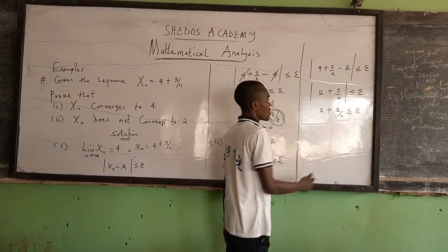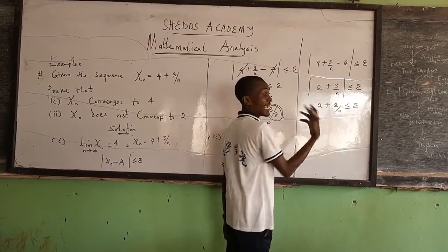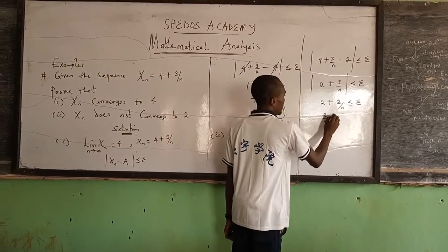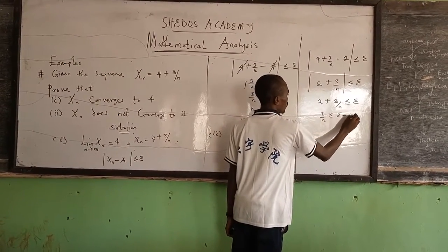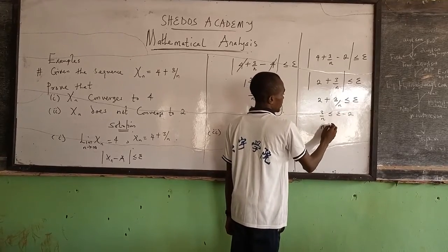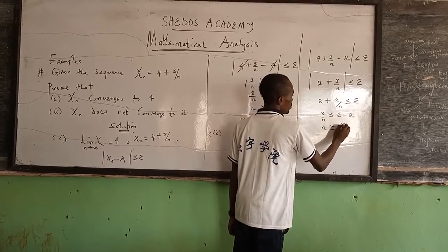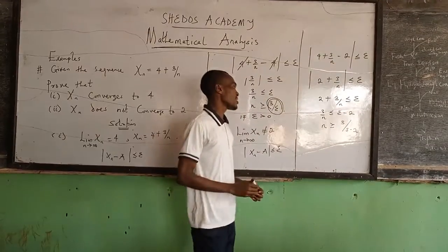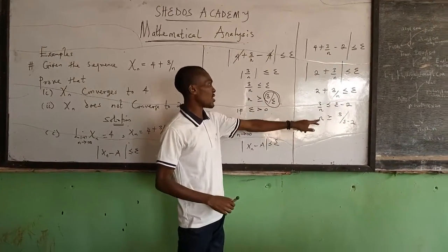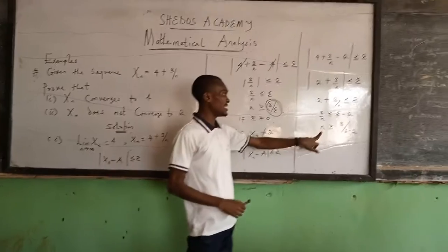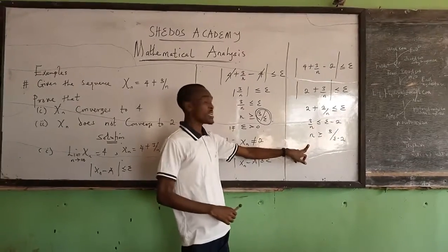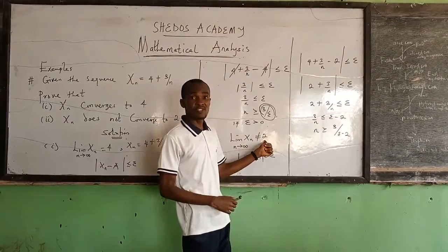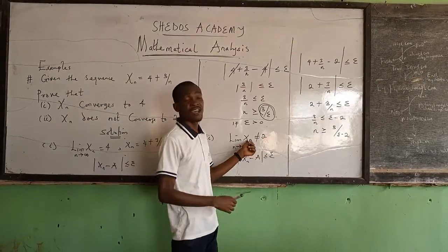When we do this, we can make n the subject of the formula by having 3 over n less than or equal to epsilon minus 2. Then we have n is greater or equal to 3 over epsilon minus 2. So this is the natural number that we are able to find when we are trying to show that 2 is not the limit of this sequence.